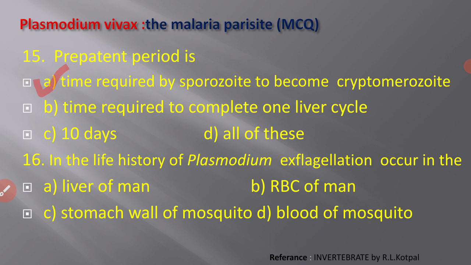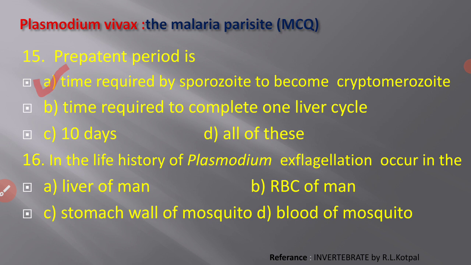Next one, in the life history of Plasmodium, exflagellation occurs in. Exflagellation is one of the stages in the life history of the Plasmodium where finger-like projections are formed, and from this exflagellation, from these flagella, microgamete formation takes place.